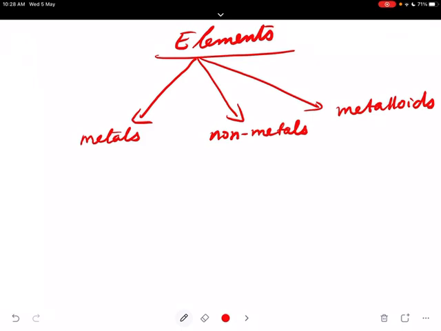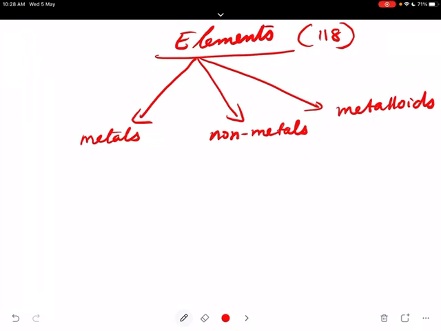Common examples of elements are hydrogen, carbon, oxygen, nitrogen, sulfur, copper, silver, gold. Note that these elements are the building blocks from which the entire universe is made. How many elements are known to us now?